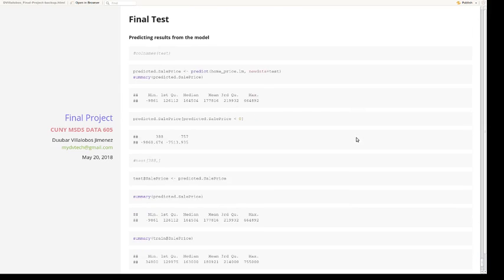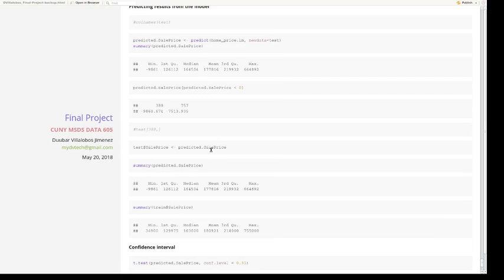So I kept going, and then I did a run on the test data to see what's going to happen. I found out that the test data had some missing values that the training data set did not have, so I had to adjust that, so it took extra time. And after that, I noticed that the minimum value in the test data is negative. So I got quite disappointed by looking at these values over here that are below 0. It's like if you're going to buy a house, but actually instead of you paying, you're getting paid. It's not a bad deal if you ask me. However, it's not what really happens.